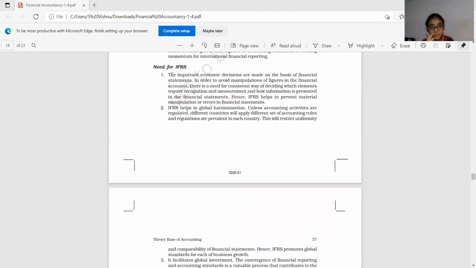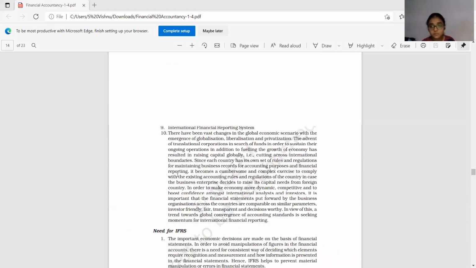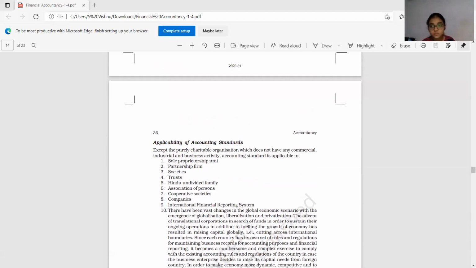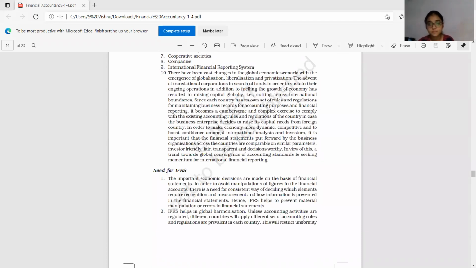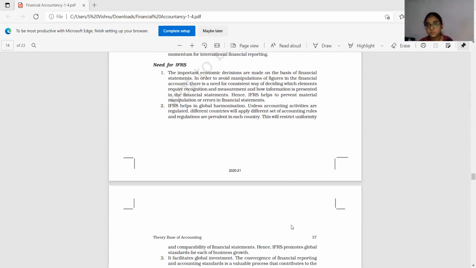Okay, need for IFRS. I told you, International Financial Reporting Standards. So the need for IFRS is to ensure comparability, to eliminate any choice or chance, and to ensure disclosure. Needed information is disclosed to the needed persons in time.